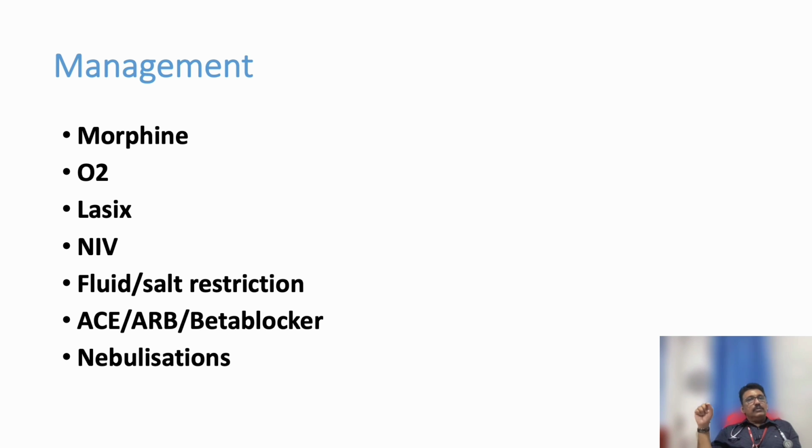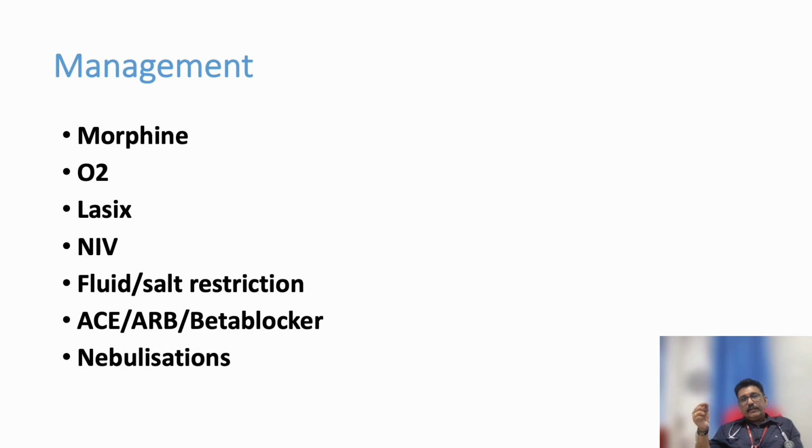Lasix can be given in both types of conditions, because when the patient comes with acute breathlessness, we will have to give Lasix, because at that time we may not know whether it's a cardiac failure or lung disease. Give Lasix, that will be helpful in cardiac failure, it will remove fluid. Even in COPD with cor pulmonale, some amount of fluid removal can be helpful. But the only thing, Lasix removes potassium. Potassium is very, very important for respiratory muscle activity. So, we have to be very careful.